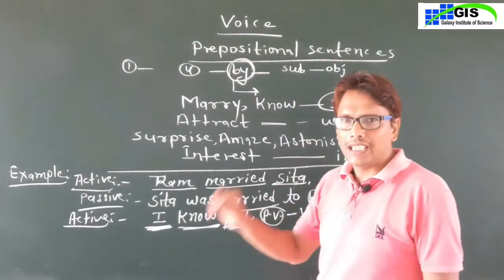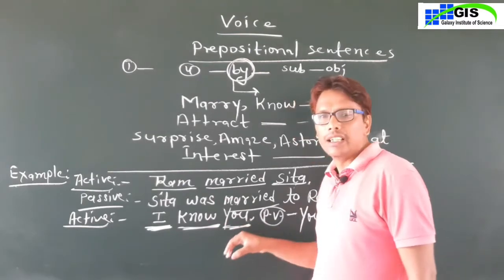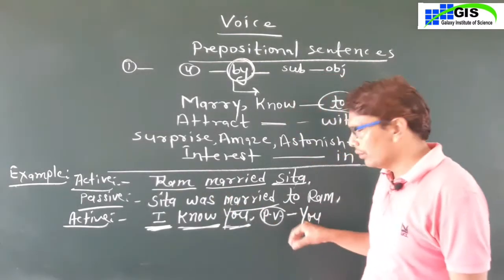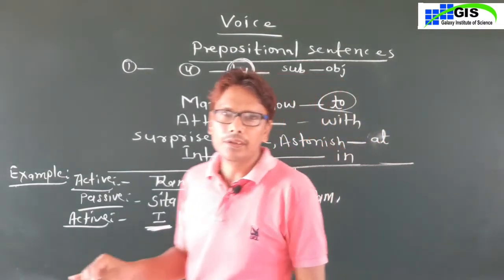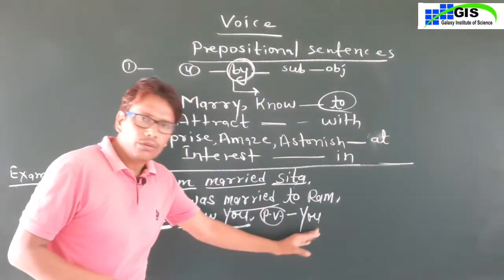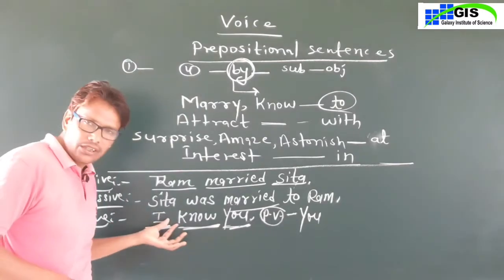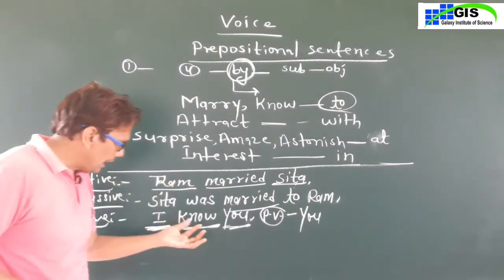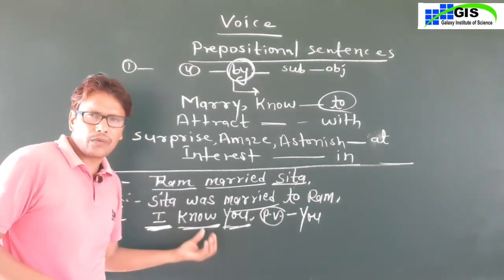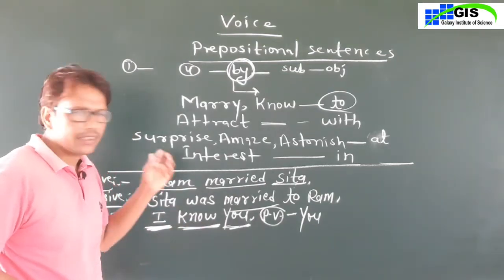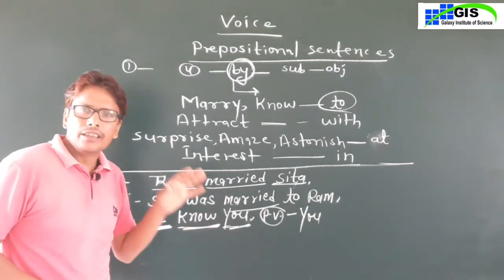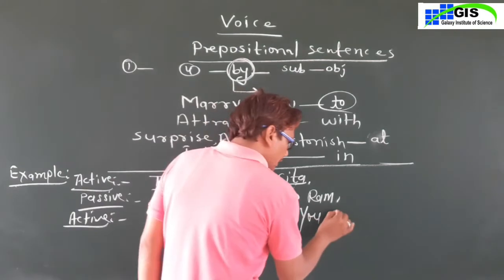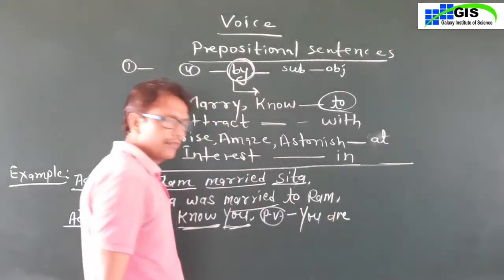Here you is in the form of object, and here you is in the form of subject. Any helping verb is not given here, so you will look at the main verb, and the first form of the main verb is given here, then write is or am, and with the subject you will use are, you are.